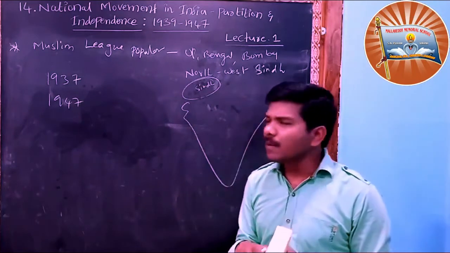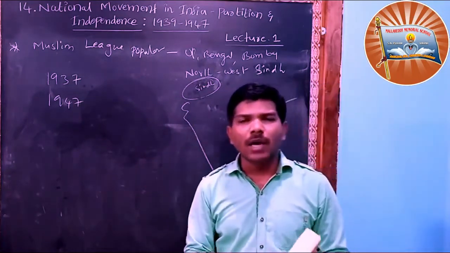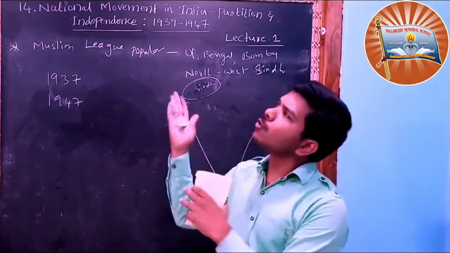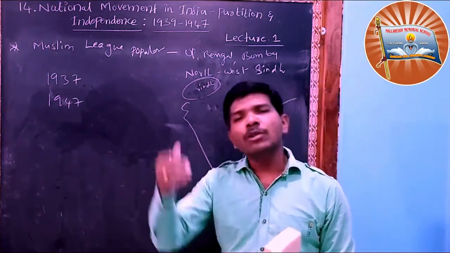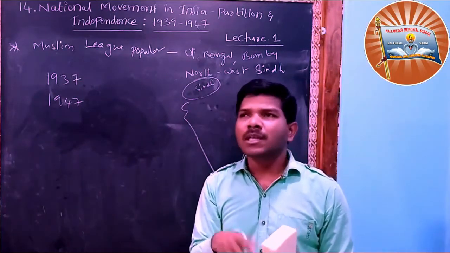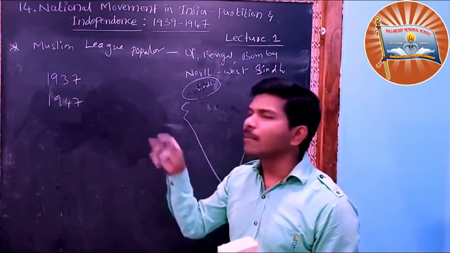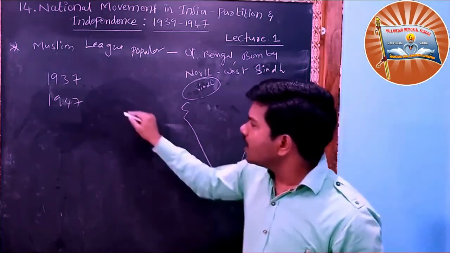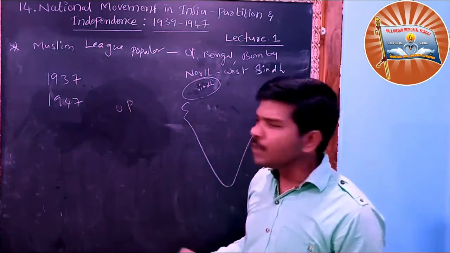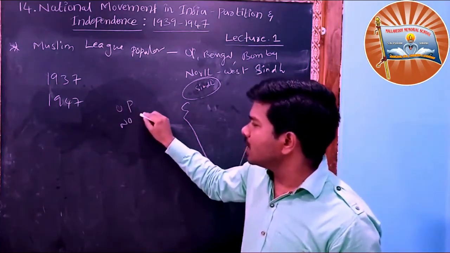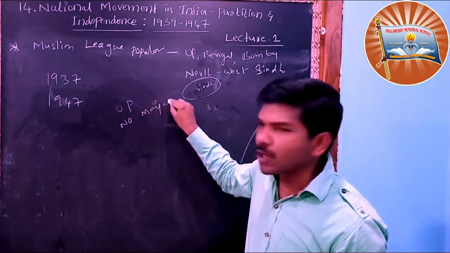First of all, Congress. What is the reason why most of the people turned towards the Muslim League? Even members of the Congress who were Muslims also left Congress. For example, Congress refused to form a coalition government in UP. In UP, no party got a majority.